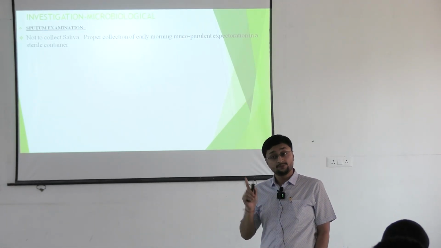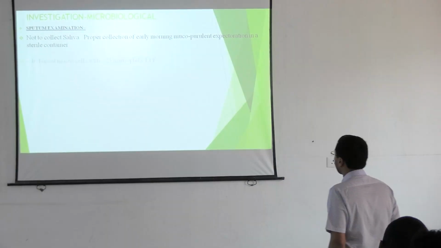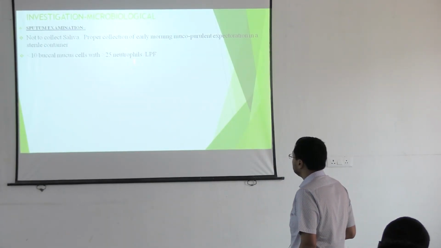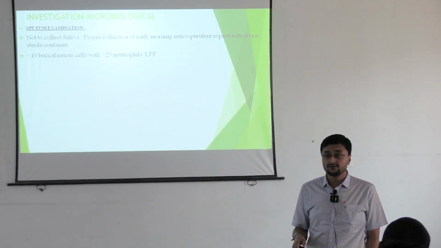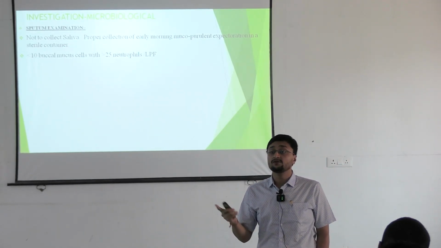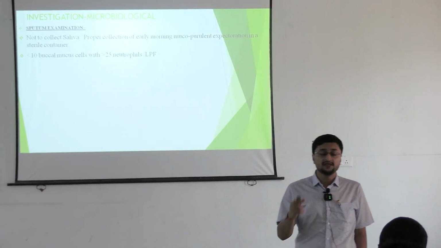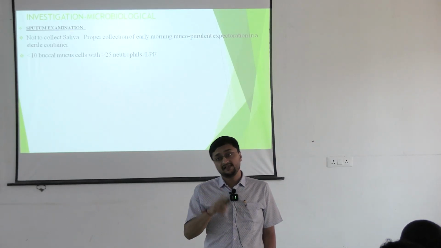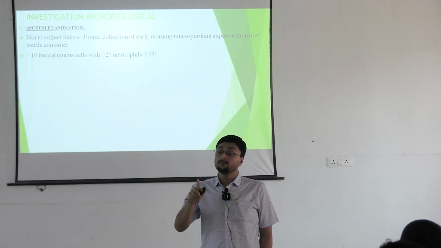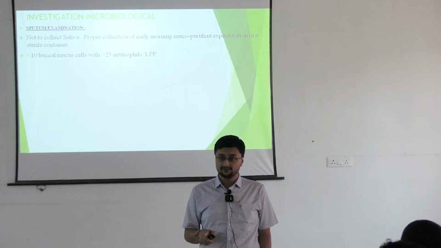Always collect sputum, thick sputum, not saliva. So this is called pathological sputum. What is pathological sputum? Sputum which, when cultured, has a chance of yielding an organism is pathological sputum. If the sputum has less than 10 mucus cells with more than 25 neutrophils, then this is pathological.